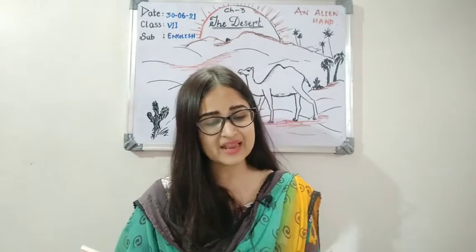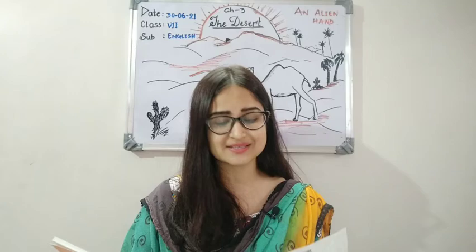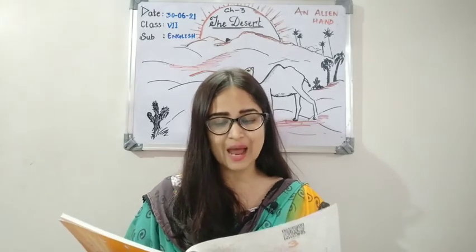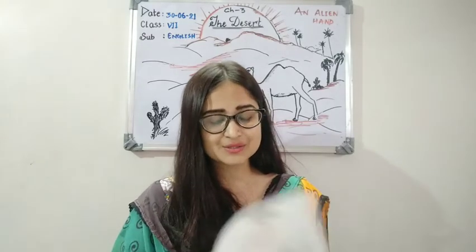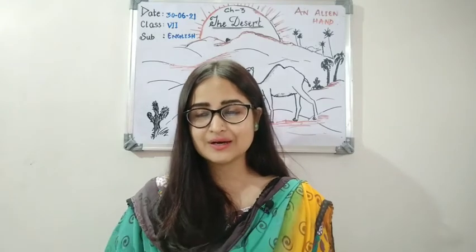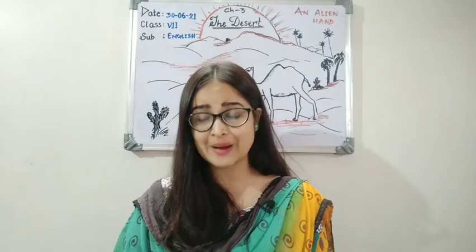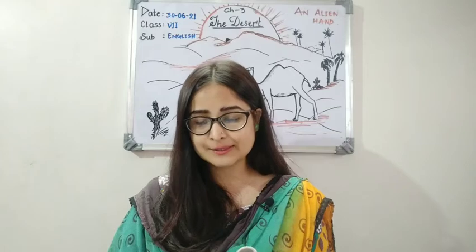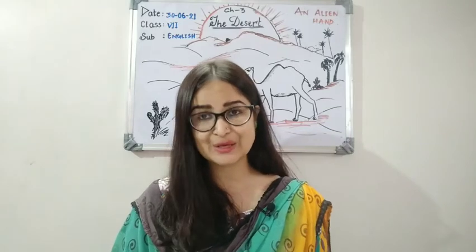Okay. Now the second question, pick out two phrases which describe the desert as specialists see it. What do you think is an apt description and why? So how do the specialists see it? You can see in the 7th, 8th and 9th line of the first paragraph, the desert can be a beautiful place.